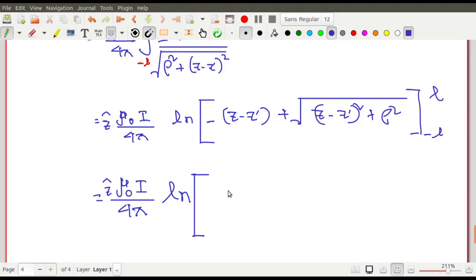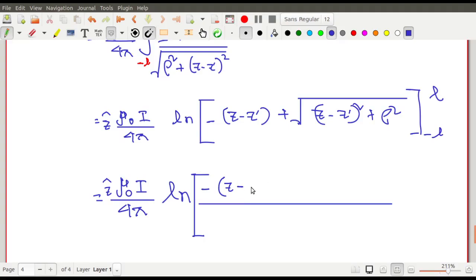So you just put the upper limit and lower limit, and as it is logarithm, you know that log of a minus log of b is log of a by b. Yes, it will be log of upper limit minus log of lower limit, so that will be log of upper limit by lower limit, right? Because we know log of a minus log of b is log of a by b. Okay, so first put the upper limit, and the limit is to be put over z dash. So the limit has to be put over z dash.